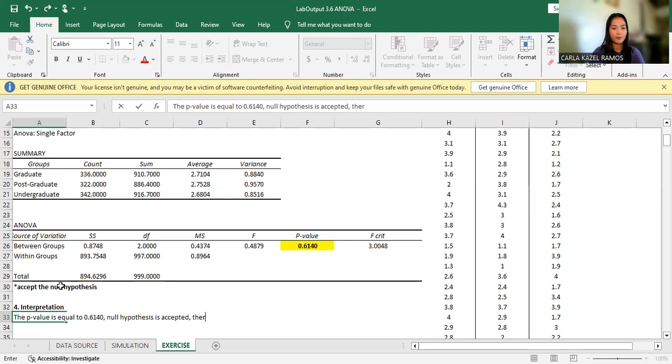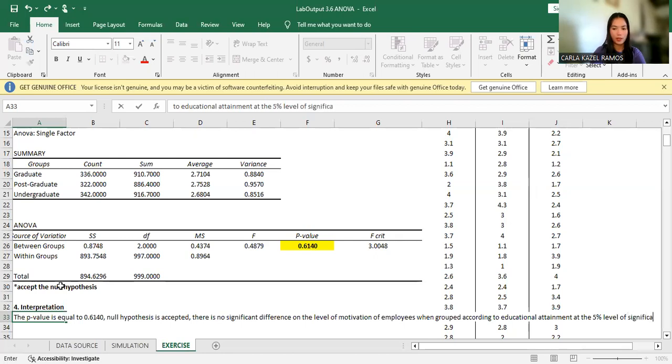Meaning, there is no significant difference on the level of motivation of employees when grouped according to educational attainment at the 5% level of significance.